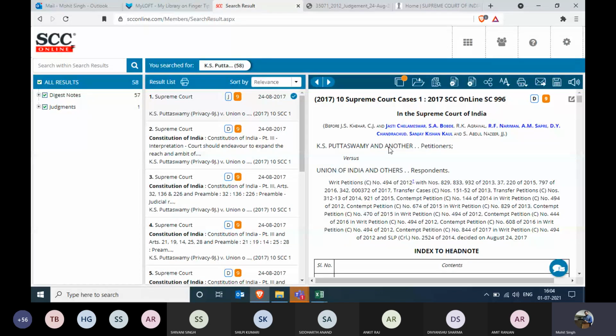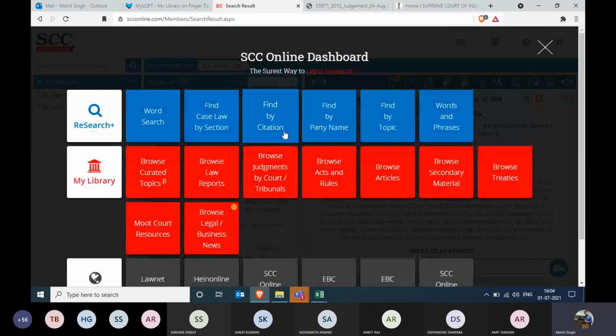I believe if there is any confusion, you can leave the questions in the chat box as well. Let's go back to the dashboard. In the dashboard, we have Find by Citation.